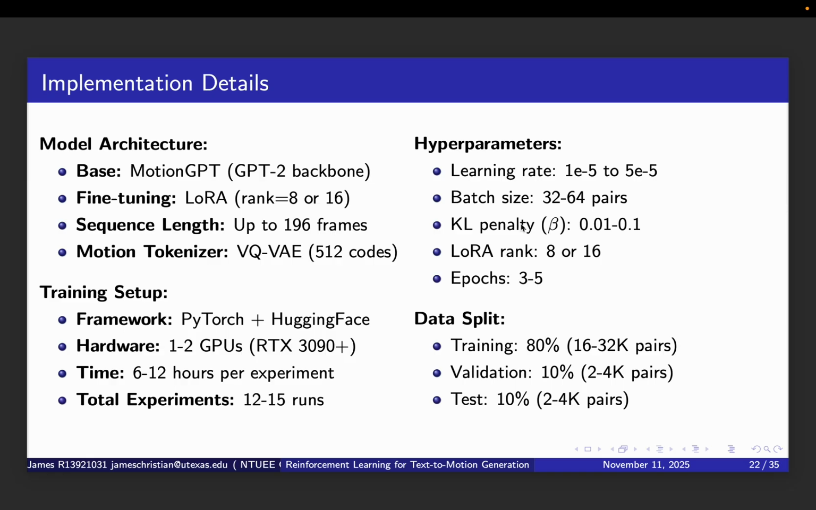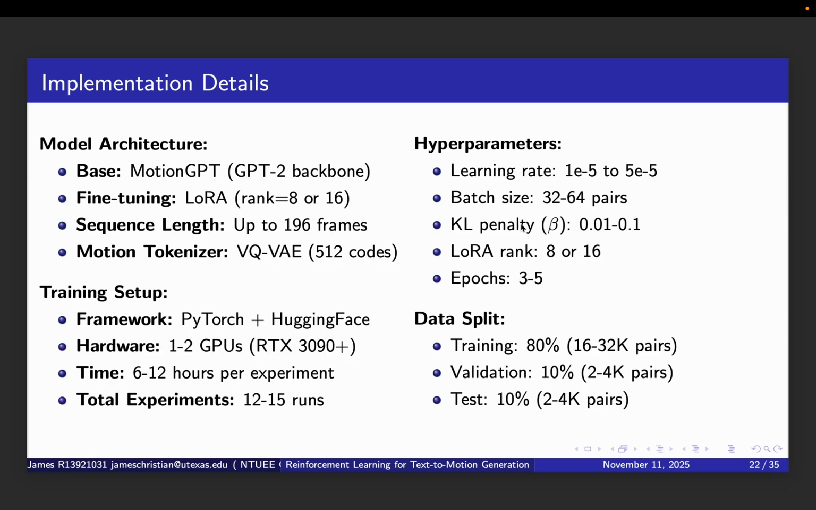and hyperparameters. On hyperparameters, we will search over learning rate from 1e-5 to 1e-4, and batch size will be 32 or 64 preference pairs. The KL penalty beta ranges from 0.01 to 0.1. LoRA rank will be either 8 or 16, and we will train for 3 to 5 epochs. For data split, we will use standard 80-10-10 for training, validation, and test.